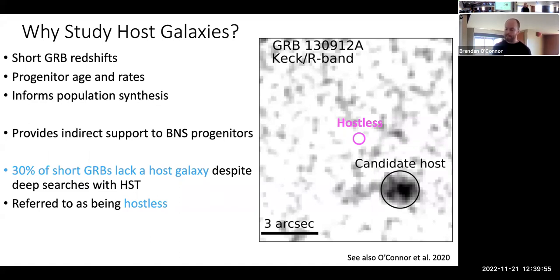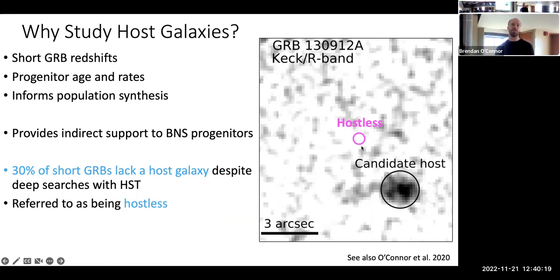And in fact, the offsets, the large distance of short GRBs from their host galaxies, was one of the early evidence that binary neutron stars were causing them before the 2017 confirmation. And on the right, we see an example of GRB 130912A. So this is an example of what would look like an offset short GRB. We see a candidate host galaxy.